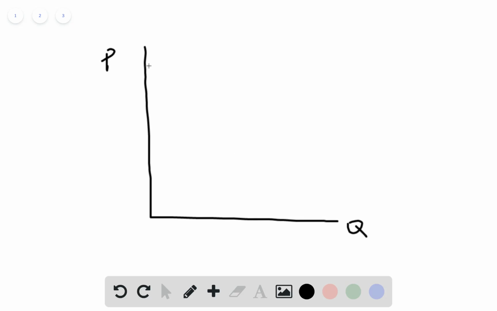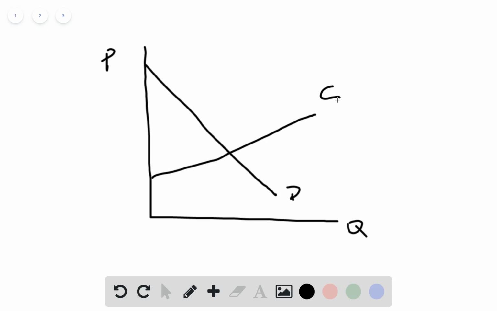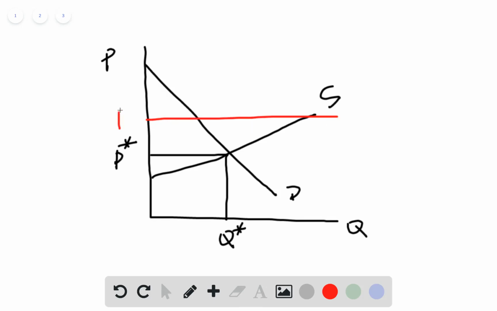And think about the case where the government would like to benefit the producer. Let's think about the same graph as on the previous page: this demand curve, the supply curve, and the equilibrium price and equilibrium quantity achieved by the market. Let's think about if the government sets a price higher than the equilibrium price, so this is a price floor. In that case, the quantity in the market will be QF, and the consumer surplus will be this area, and this large part will be the producer surplus.